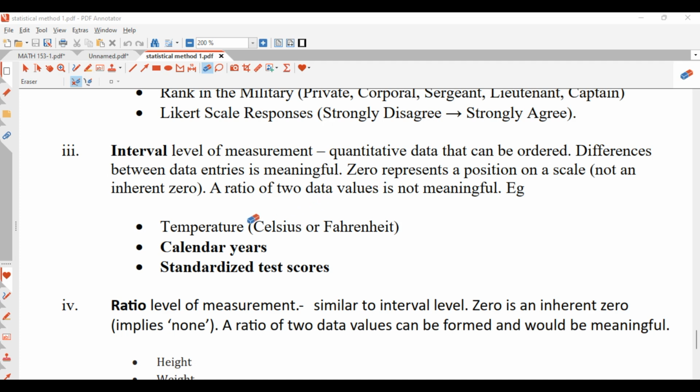So here we have temperature. Temperature is interval level, because for temperature we only measure a temperature within a certain interval. So temperature is interval level of measurement. We have calendar years, right? Calendar years too are also in an interval form. And then the last one is the standardized test score. So the standardized test score can be like those who wrote SAT, GRE, TOEFL, Duolingo, and then many more, right? So these are what we call the interval level of measurement.